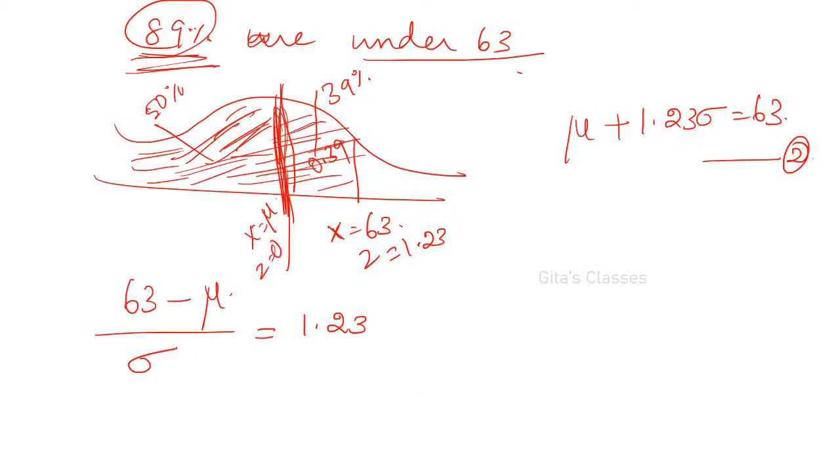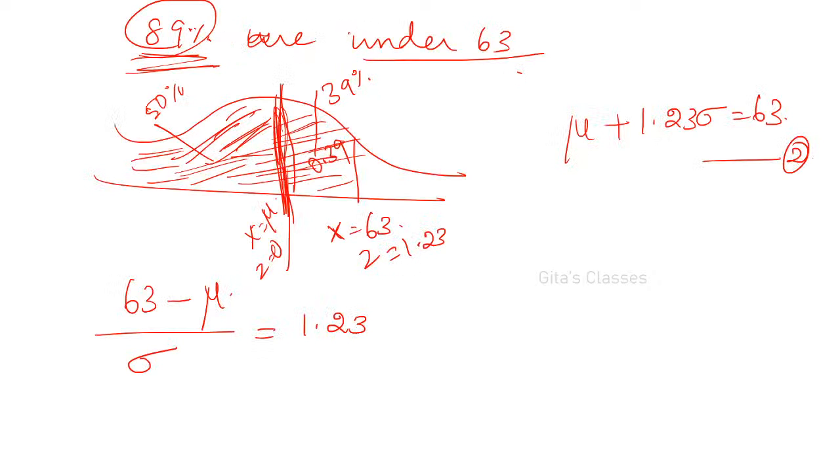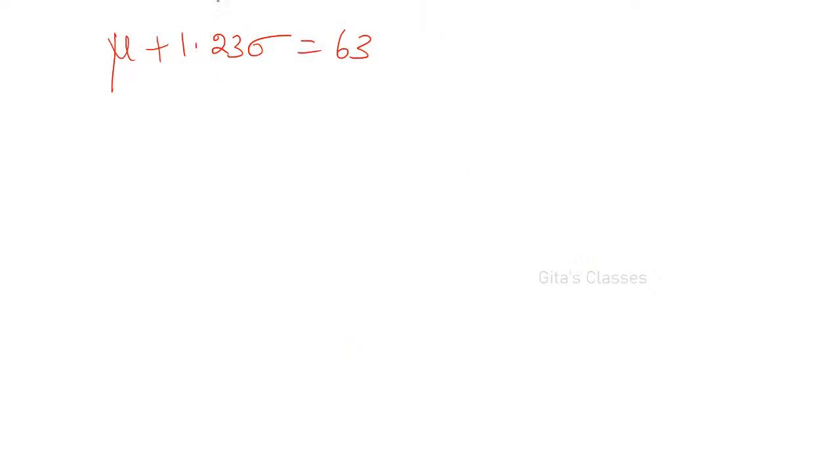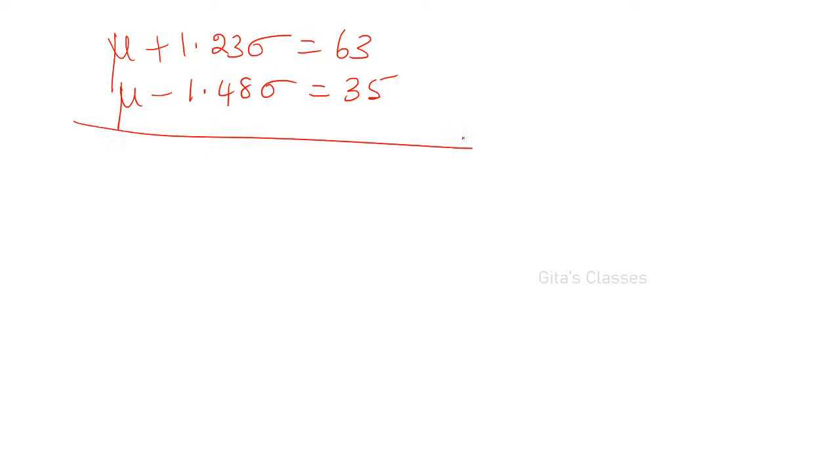Now we have two equations and you have to solve them. One equation is mu plus 1.23 sigma is equal to 63, and the other one is mu minus 1.48 sigma is equal to 35. Solve these two equations using your calculator. Use mode, then equation 5.